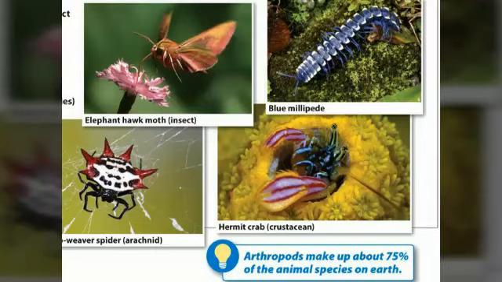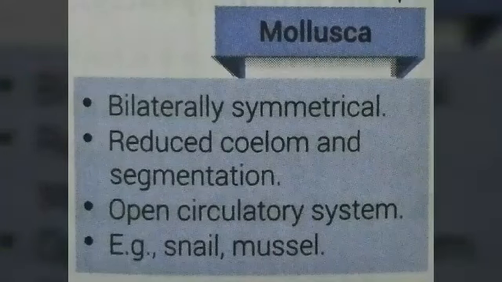Examples: all insects come in this category, like butterfly, crab, and lots of other organisms. All insects are included in class Insecta, which makes the phylum Arthropoda the largest phylum of all categories.